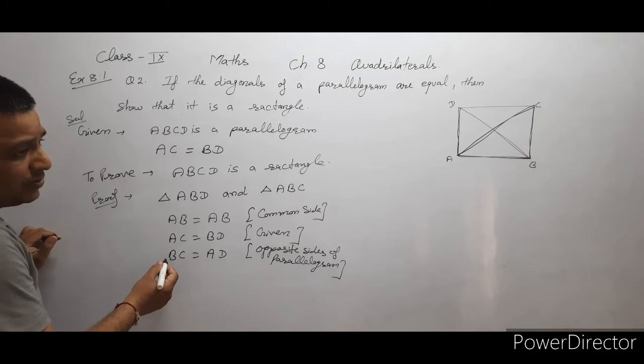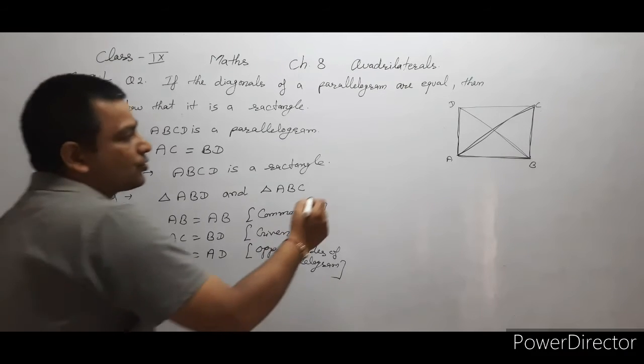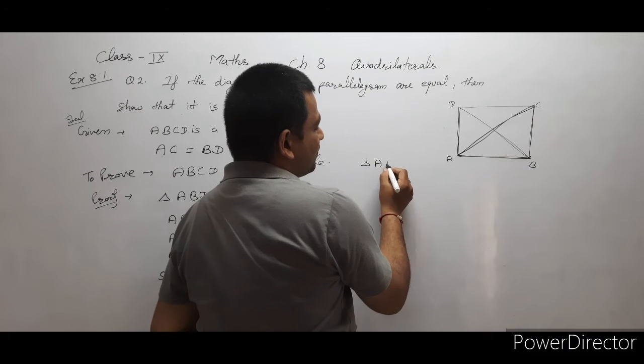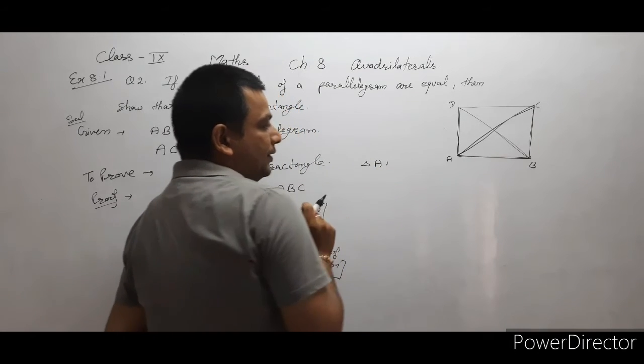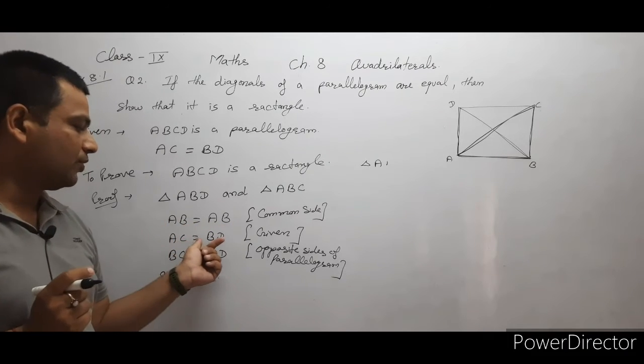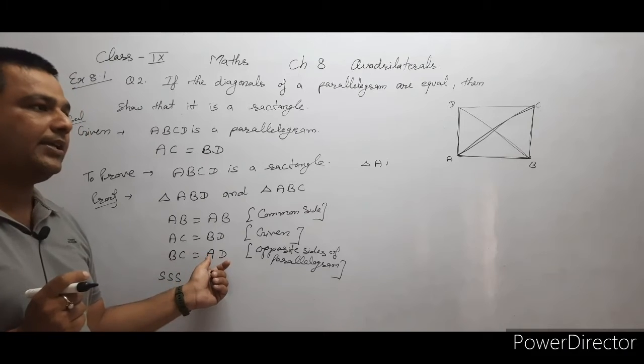Three sides are equal. That means by SSS rule these two triangles are congruent. The names of the triangles must be in order. Now AB is equal to AB, AC is equal to BD, BC is equal to AD.